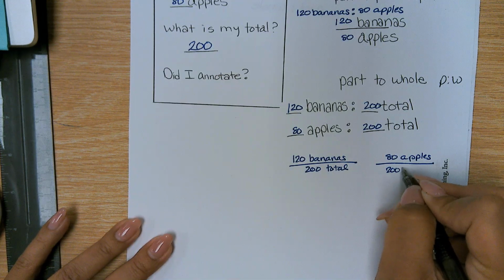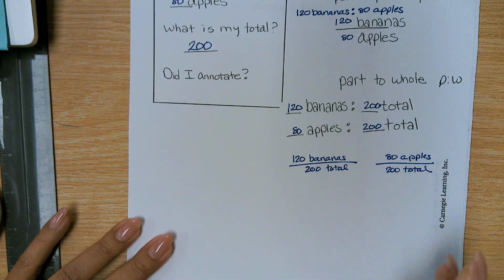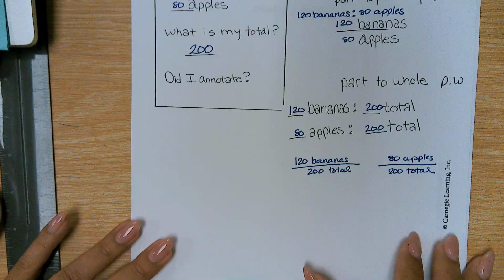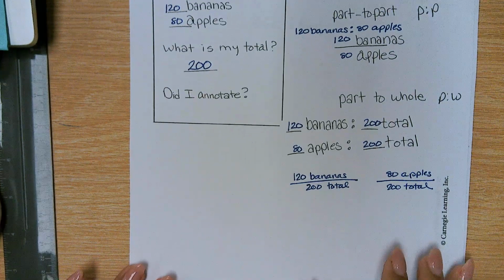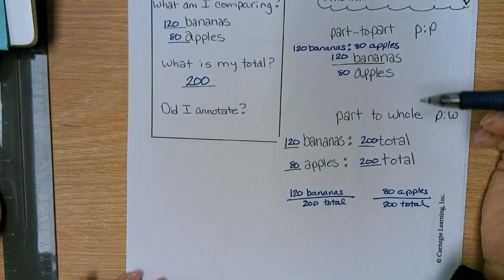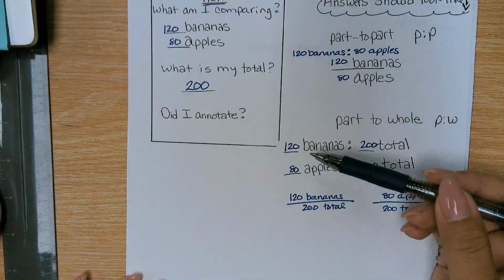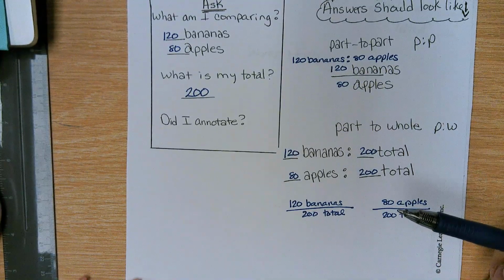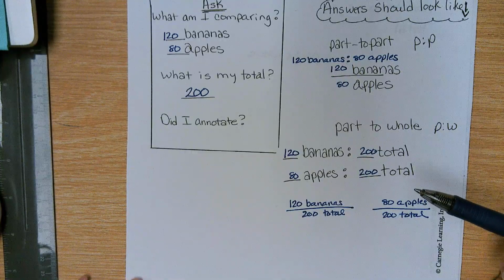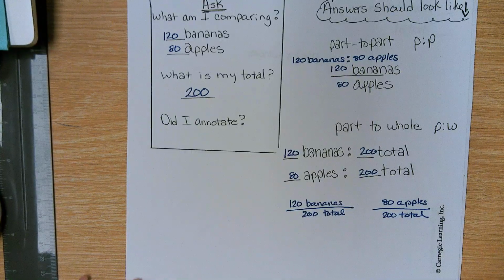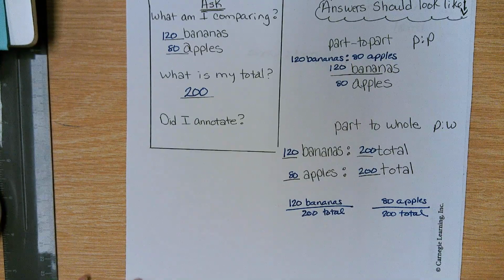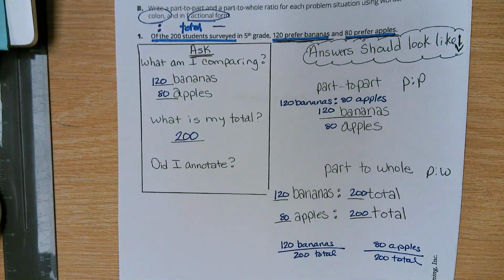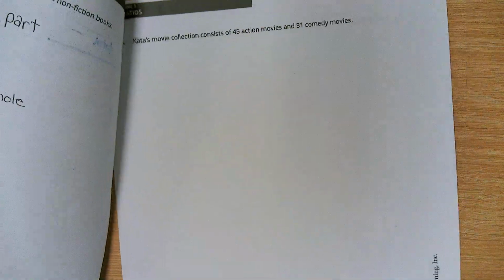The goal of this is to get you into the habit of seeing what the numbers look like when we are comparing part to part and then part to whole, because when you come across questions, you're going to have to be able to identify those. And you have 1, 2, 3, 4, 5, 6 of these questions.